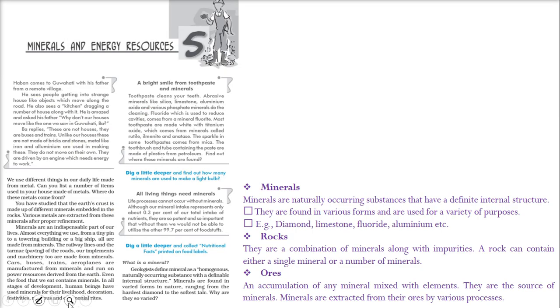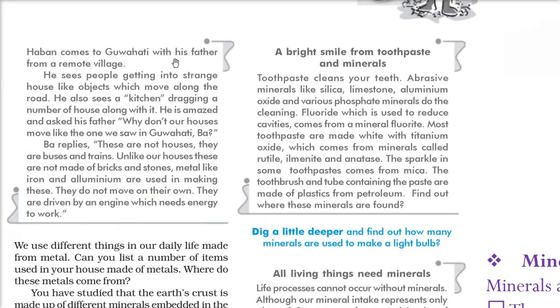So it starts from a story that Haban, he is from Guwahati. He came with his father to a place where he witnesses certain kitchen, and the kitchen is moving. So he is surprised. He asked his father that how is it possible? The father replies that these are not made of bricks and stones. These are movable iron and aluminium, and it works with engine, that is the energy to work.